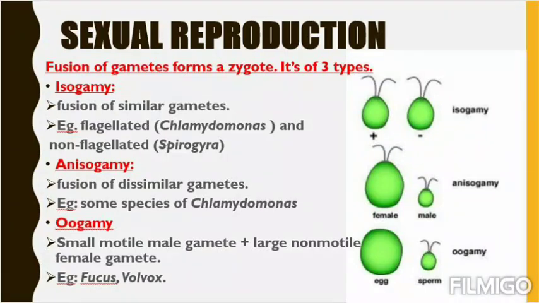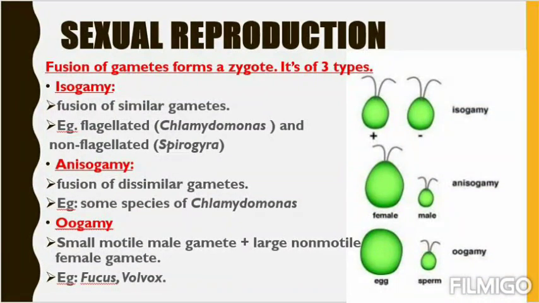Next is anisogamy, where fusion of 2 dissimilar gametes occurs. See, the female is larger and the male is smaller here, which means the 2 gametes are not similar to each other. Example is some species of Chlamydomonas. See, Chlamydomonas has so many species. So some species can show isogamy, some species can show anisogamy.